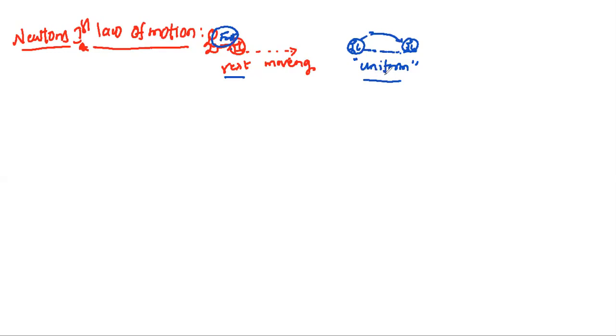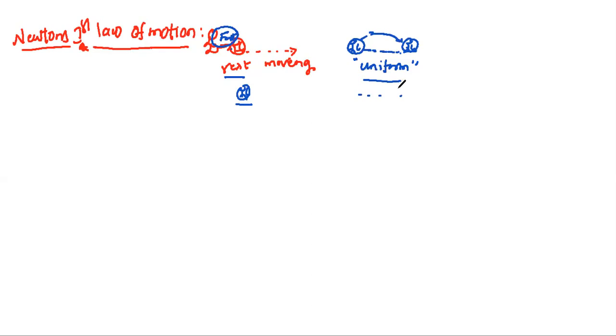The body continues to be in the same state. Here it will be rest and rest, here it will be moving with the same state. This forms the basis of Newton's first law.